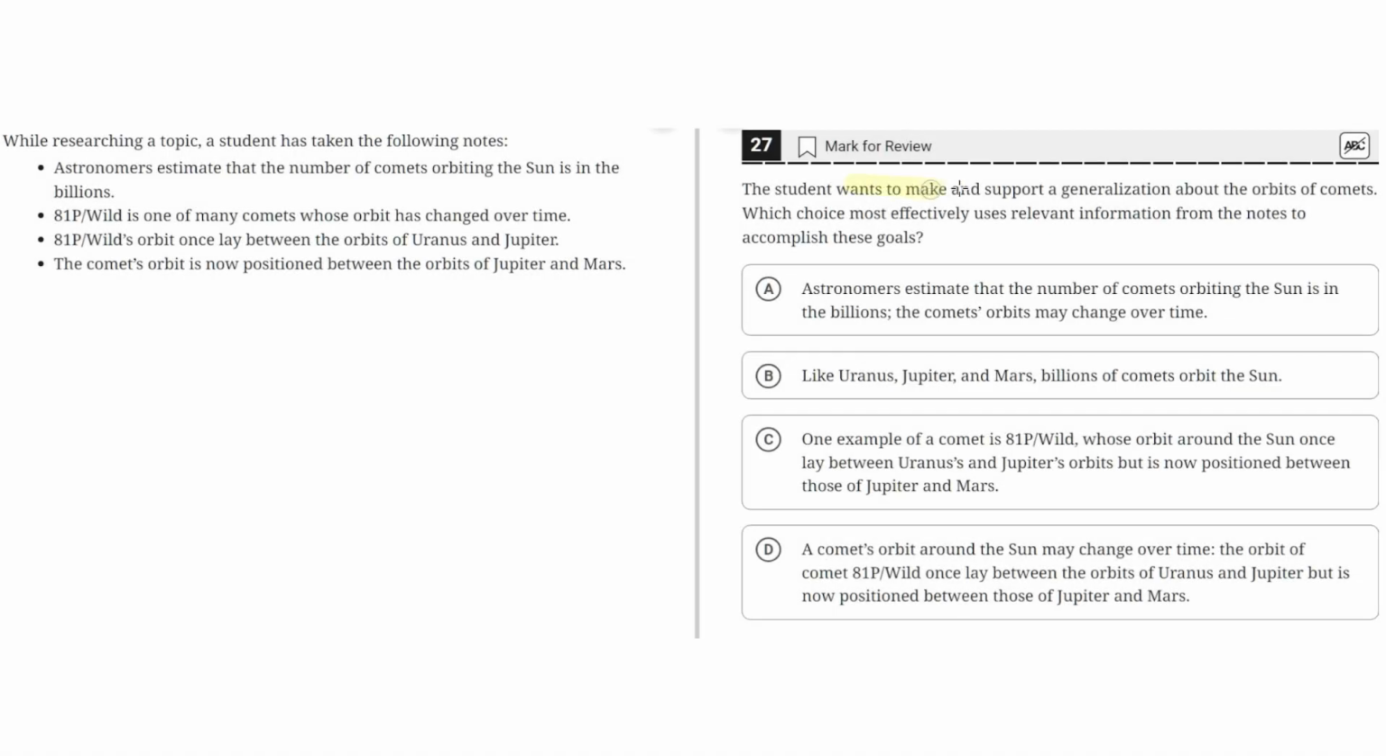The student wants to make and support a generalization about the orbits of comets. Which choice most effectively uses relevant information from the notes to accomplish these goals? While researching a topic, a student has taken the following notes.